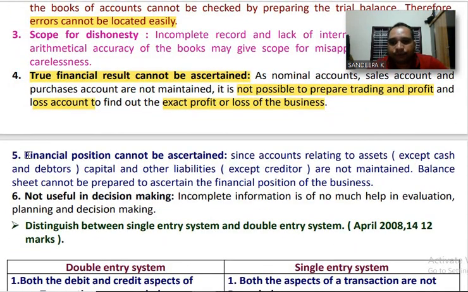Next one, number 5. Financial position cannot be ascertained. Since accounts relating to assets except cash and debtors, capital and other liabilities except creditors are not maintained. Only important ledger accounts are maintained under this system. Because of that reason, balance sheet cannot be prepared to ascertain the financial position of the business.